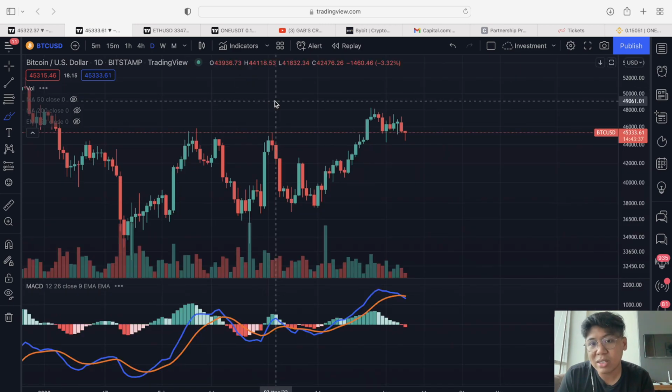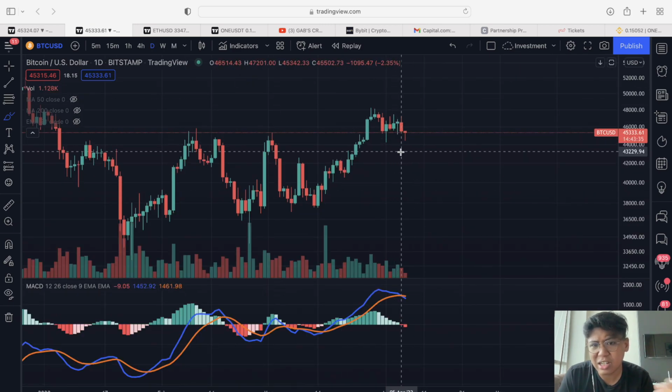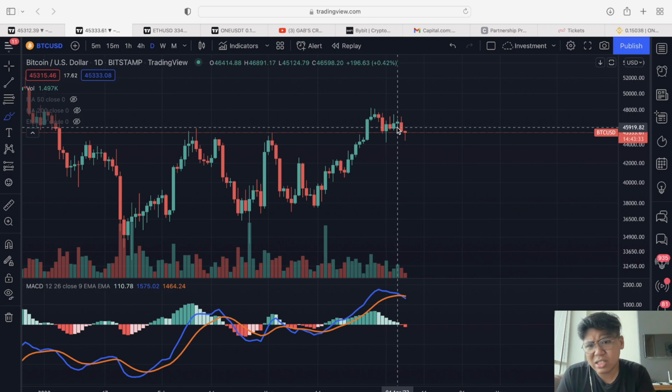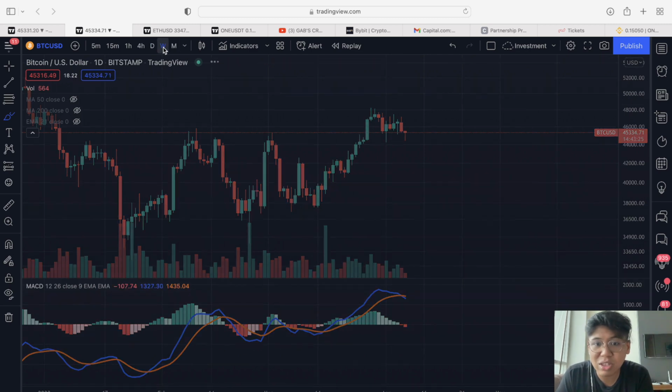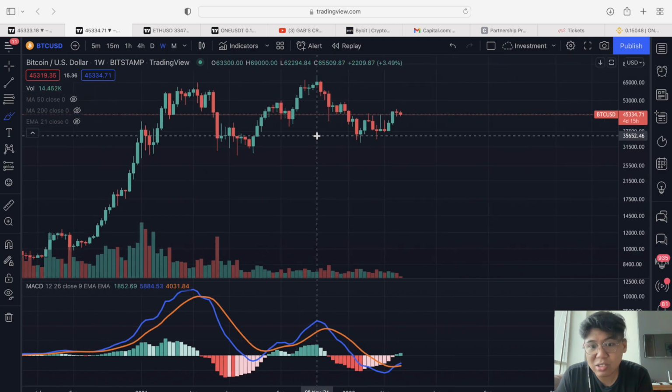With the daily time frame, I think this is a warning. Pero nag-cross na nga siya. So yeah, I don't think na may i-expect tayo malaking move for the time being for the daily time frame, especially with the 4-hour kasi it's actually moving sideways. But with the weekly time frame, let's try to look at the weekly time frame.